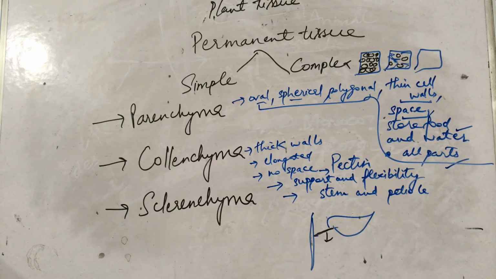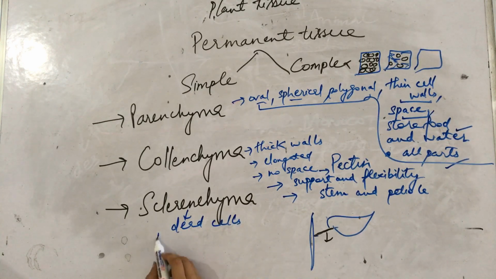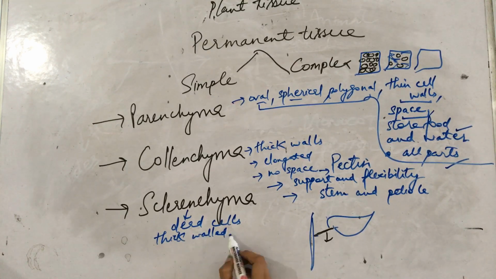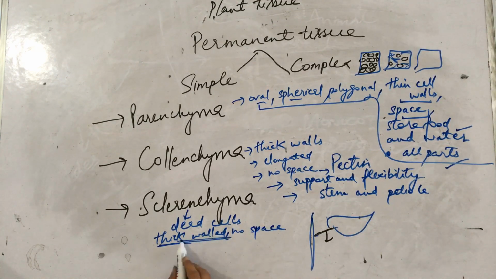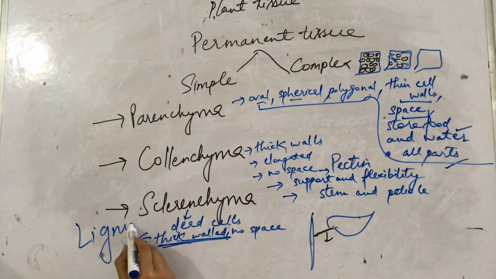Okay. Last is sclerenchyma. They are basically dead cells, right? They also have thick-walled cells, and there is no space. Same as collenchyma, they have no space in between them. And why their cells have thick walls? Because they are covered by a substance known as lignin.